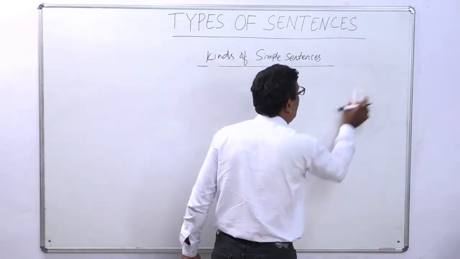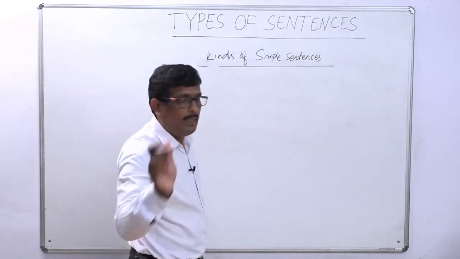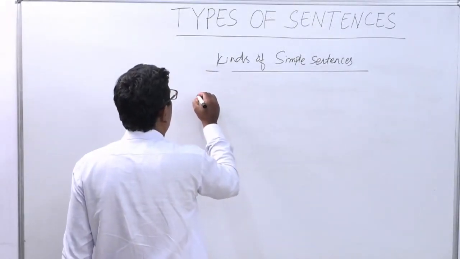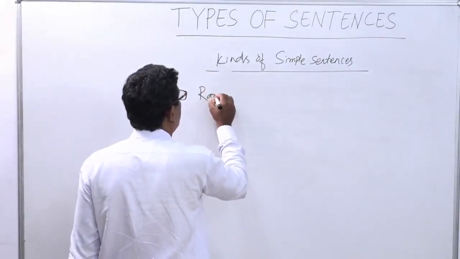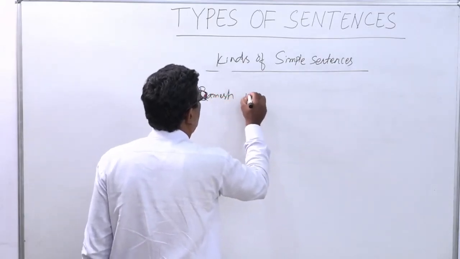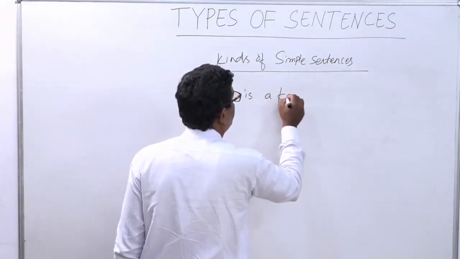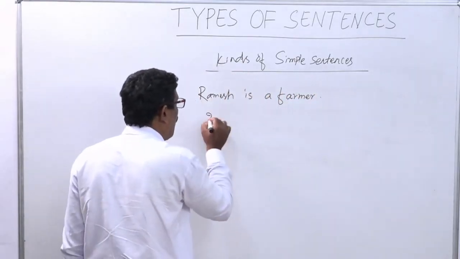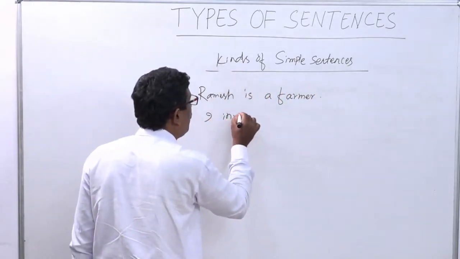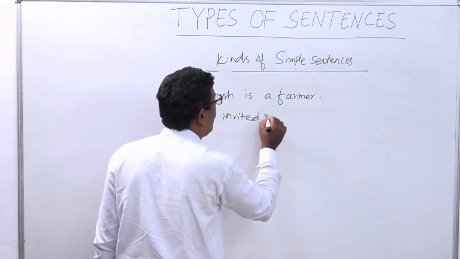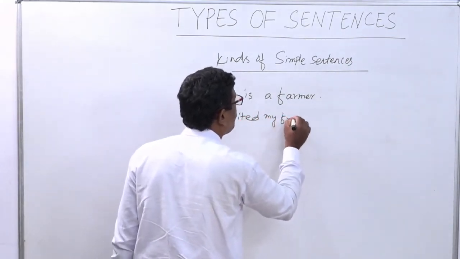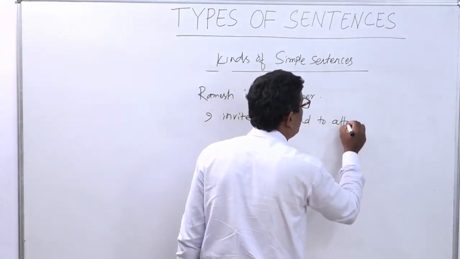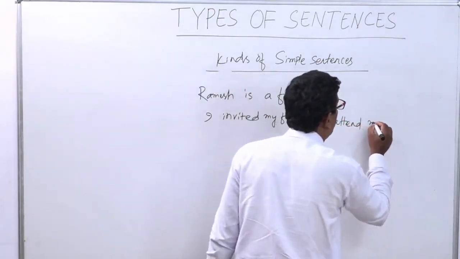First, we will take the example of what? Declarative sentence. You see, Ramesh is a farmer. Or, I invited my friend to attend my birthday.